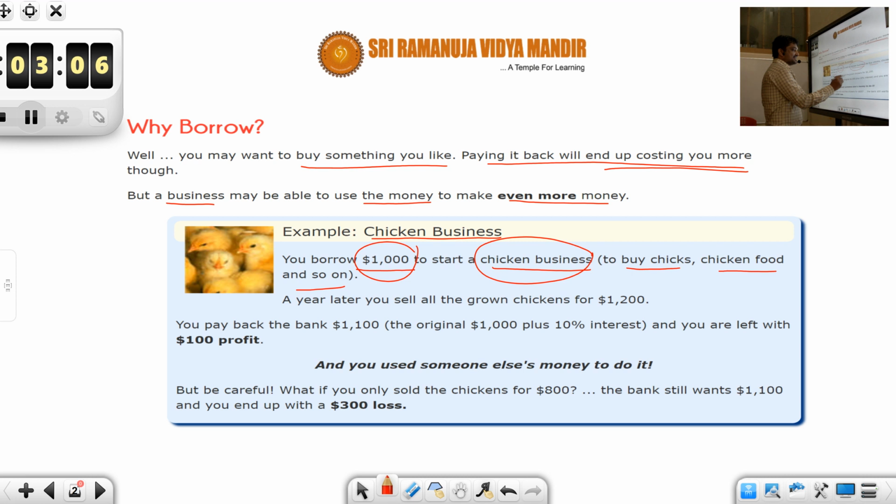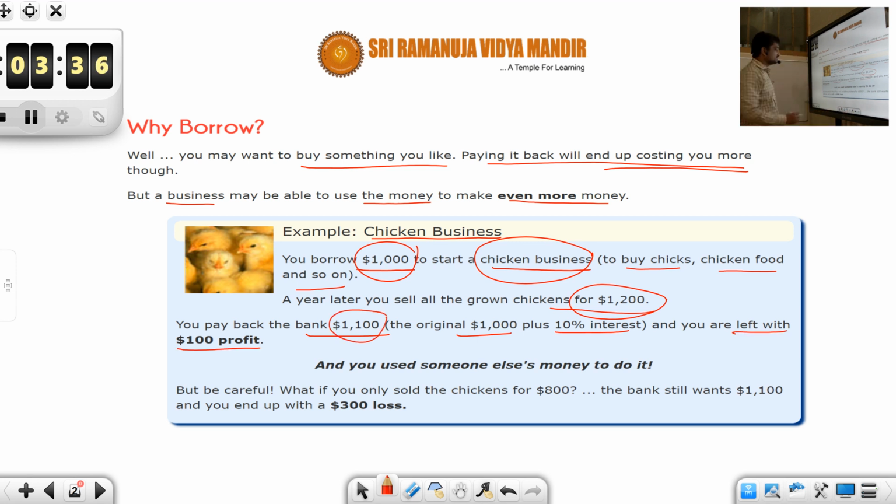Say the bank is lending you money at the rate of 10% interest. Then at the end of 1 year you need to pay back the original amount plus the 10% interest. So it amounts to $1,100, right? And you are left with $100 profit.